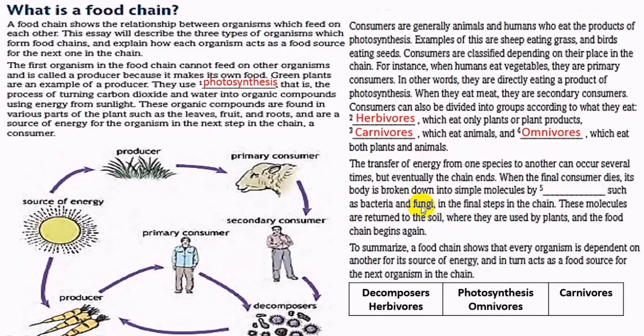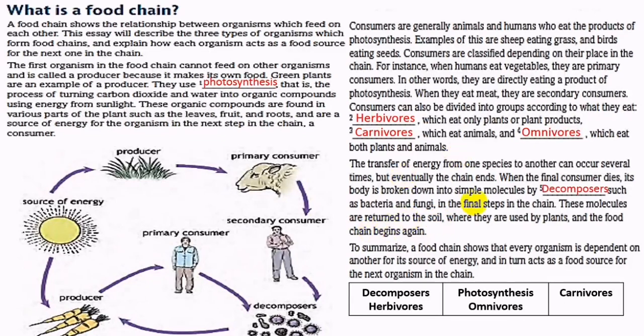when the final consumer dies, its body is broken down into simple molecules by some organisms used for hydrolysis of the body, or to break down the composition of the body to simple molecules or organic molecules to use in the future by the plants. Therefore, this blank will be filled with decomposers.